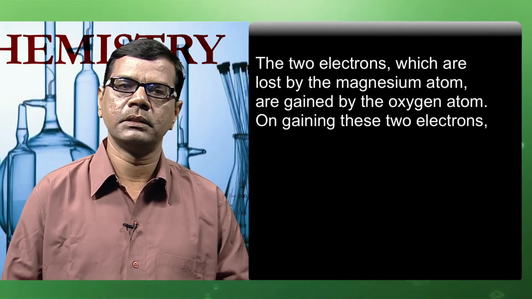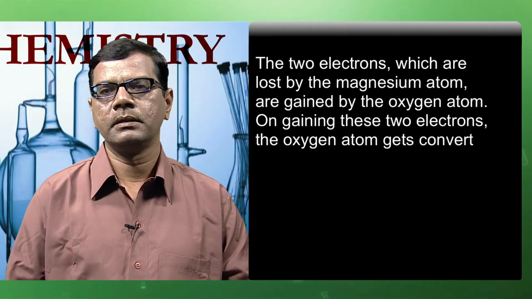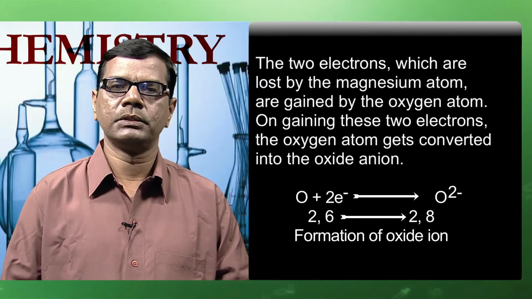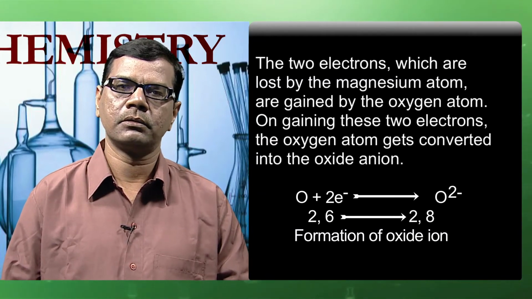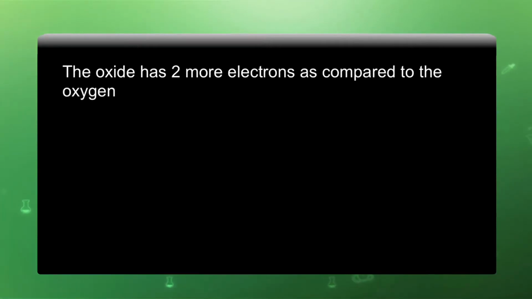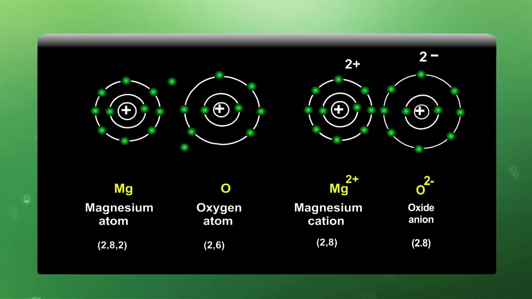This represents the gain of 2 electrons by the oxygen atom, which is ultimately converted into oxide ion, and after this formation it has 8 electrons in the outermost shell. The oxide ion has 2 more electrons as compared to the oxygen atom. Hence, it has 2 negative charges on it. Therefore, it can be represented as O2- ion.